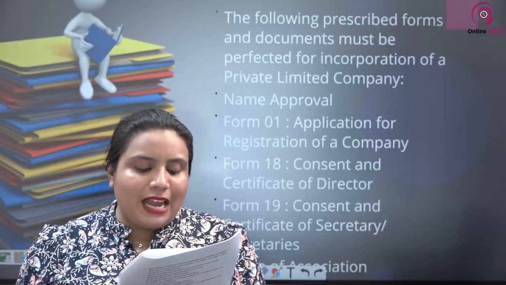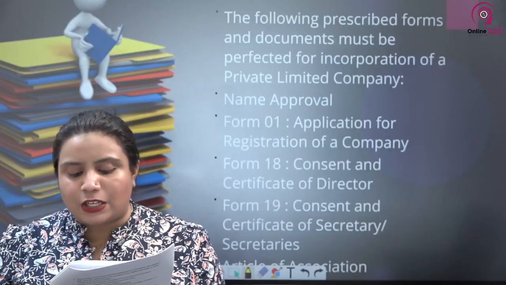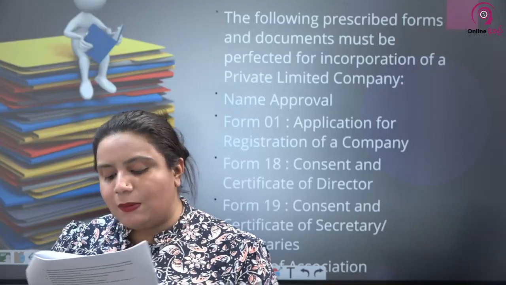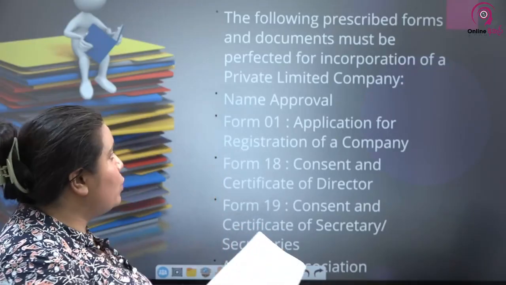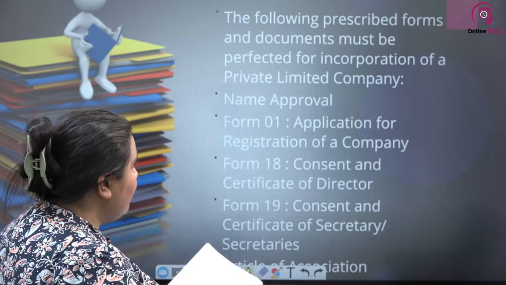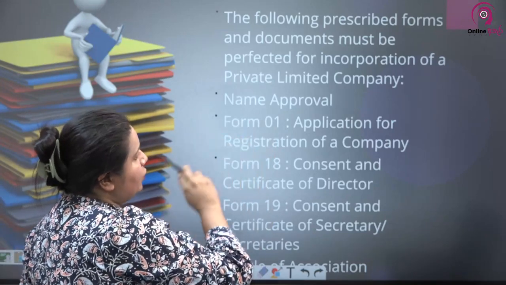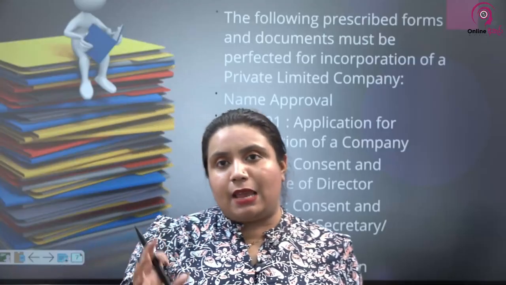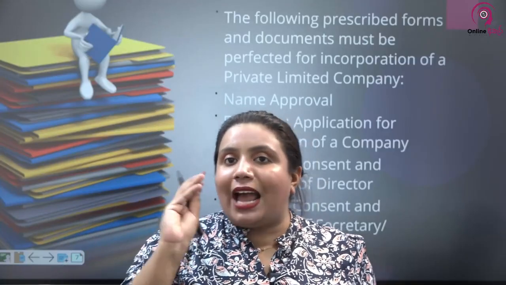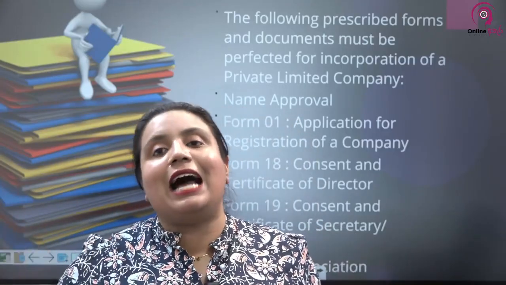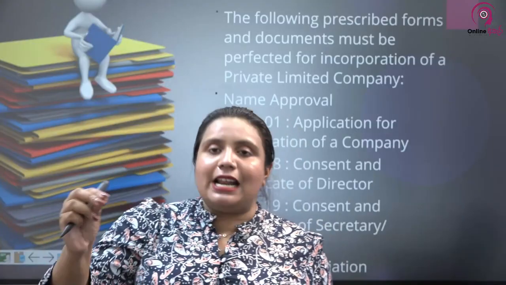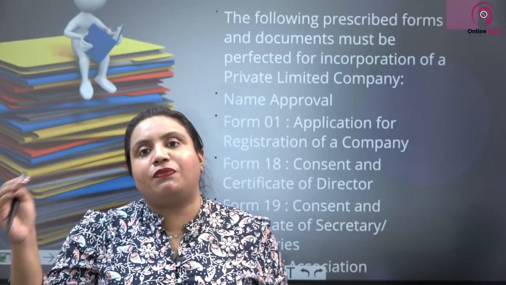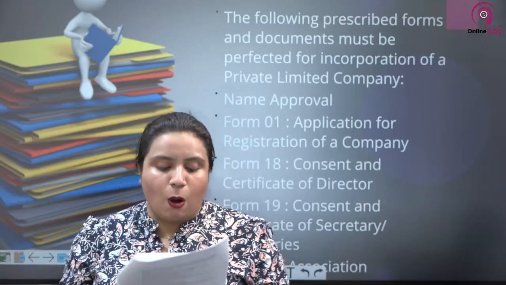First you have to have a declaration stating that, to the best of such person's or persons' knowledge, the name of the company is not identical or similar to that of an existing company. So with your Form 1 or the application for registration, you have to give a declaration that your company name, to the best of your knowledge, is not identical to an already existent other company. You have to give a declaration saying that your company name is not identical to the name of any other company incorporated.